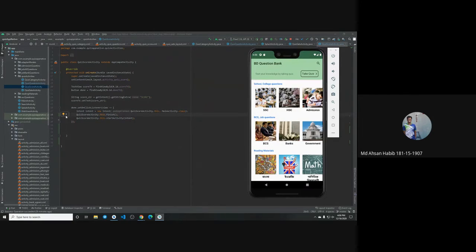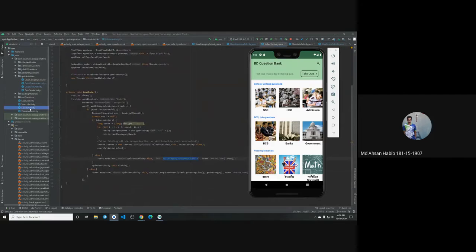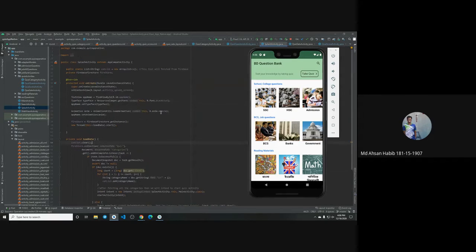So there is one more thing: if we go to the splash activity, I forgot one thing. When the data will be fetched, that means when all the questions will be fetched from Firebase, I have implemented these things in the splash screen.